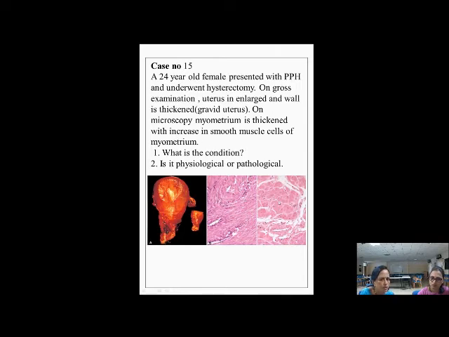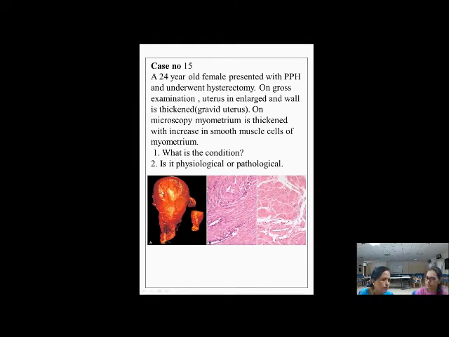This is the normal uterus and this is the microscopy from a gravid uterus, the same case of postpartum hemorrhage. See the number of smooth muscle cells, they have increased. So this is hyperplasia, and the size also. This is a cross section and this is longitudinal. If we show you the longitudinal section, then you can probably make out that there is both hyperplasia and hypertrophy.